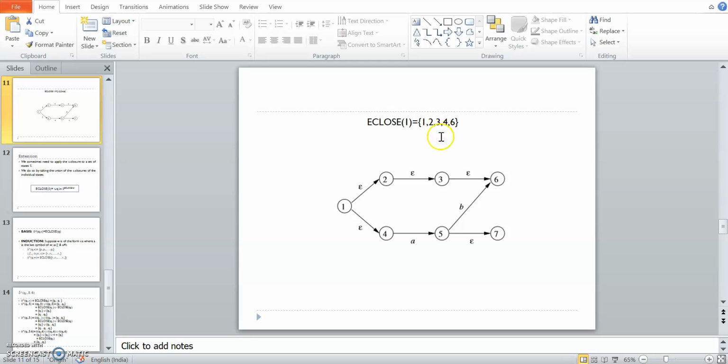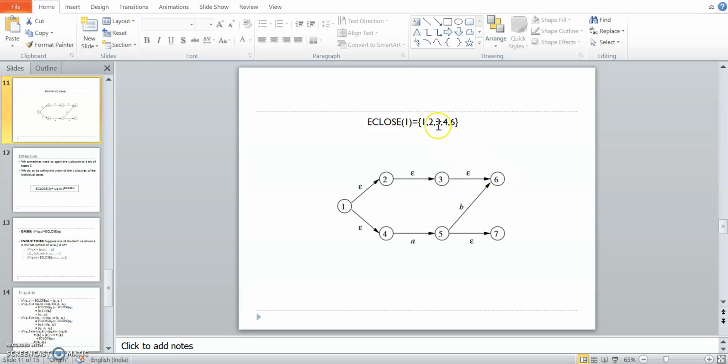Now why did I write 3 and 6 here? See, 1 to 2, 2 to 3, epsilon followed by epsilon again becomes epsilon. So there is a direct path from 1 to 3. Similarly, concatenation of epsilon, epsilon, epsilon again gives me epsilon only. So that's why there is an epsilon closure from 1 to 6.